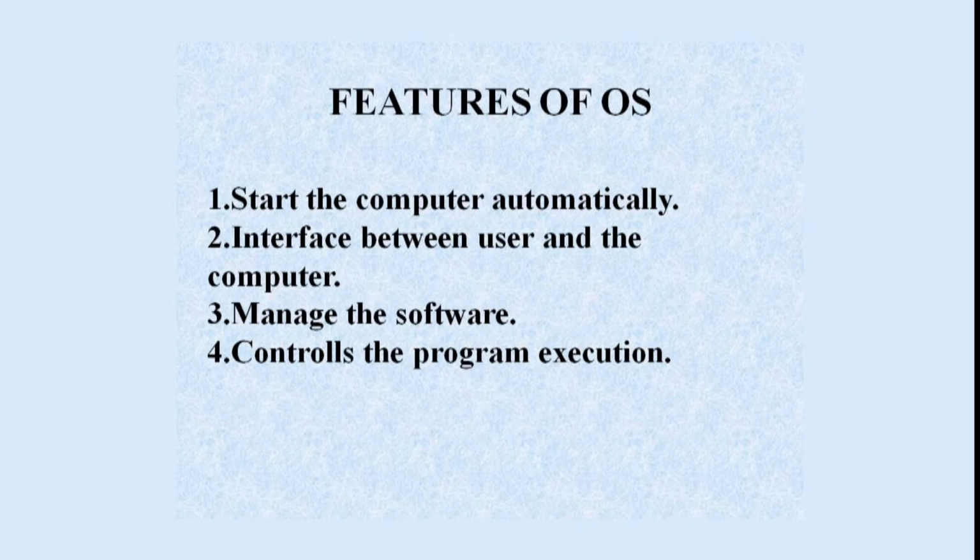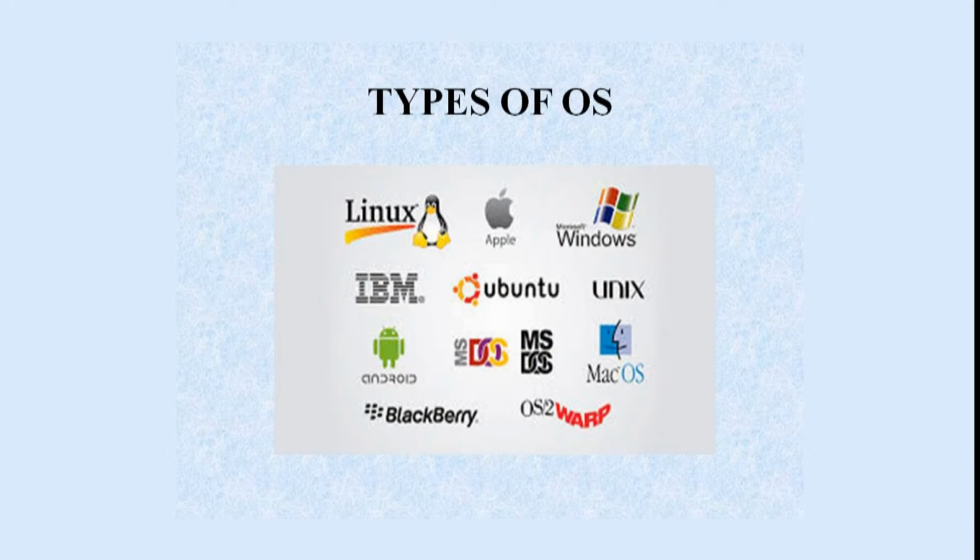The next one, the operating system is responsible for managing all the software, and it is also responsible for controlling the program execution. Without an OS, a computer does not work. Now, there are many kinds of operating systems. For example, Windows, Linux, Apple, Android, etc.